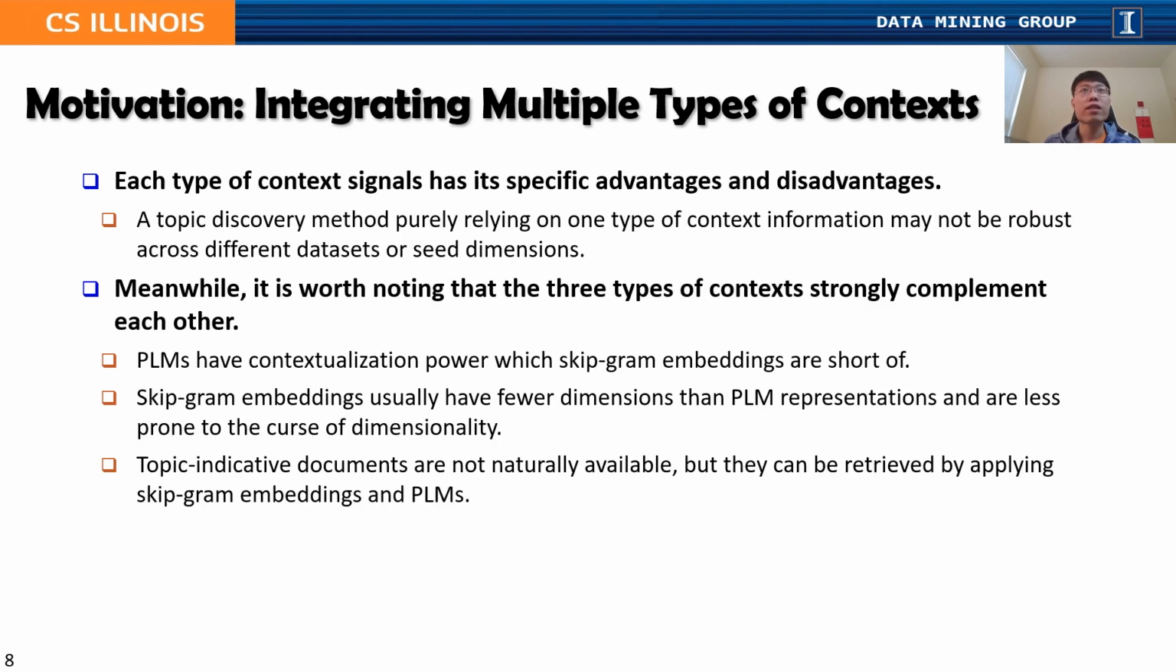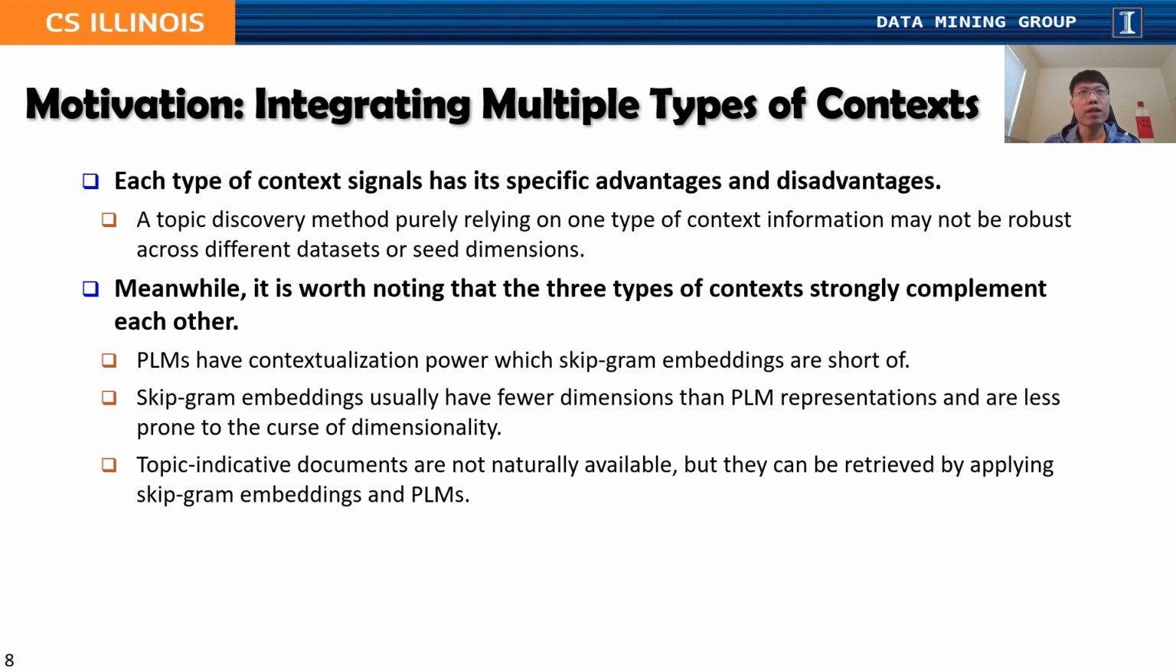So to summarize, as mentioned in previous slides, each type of context signals has its specific advantages and disadvantages. So a topic discovery method purely relying on one type of context may not be robust across different datasets or seed dimensions. Meanwhile, it is worth noting that the three types of contexts strongly complement each other.